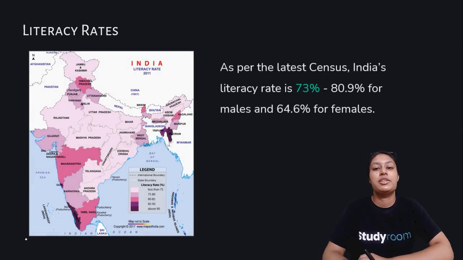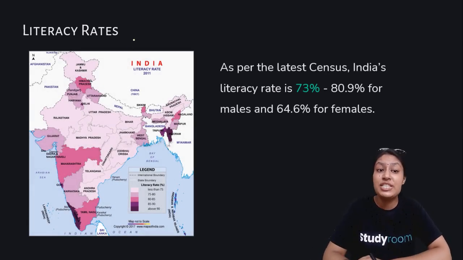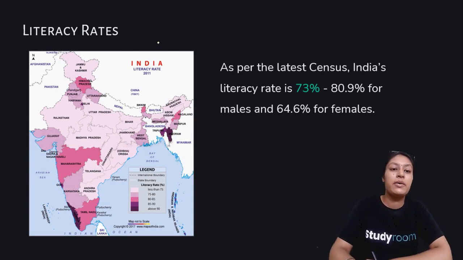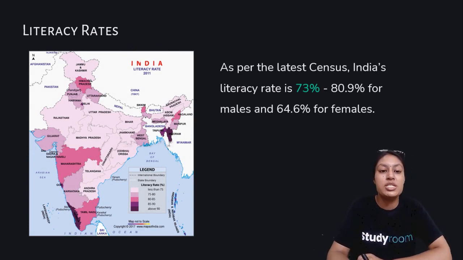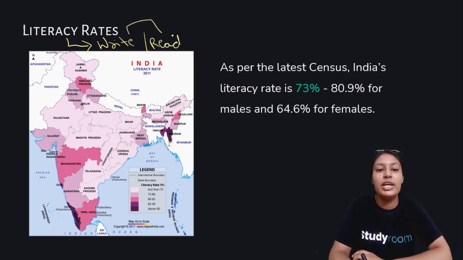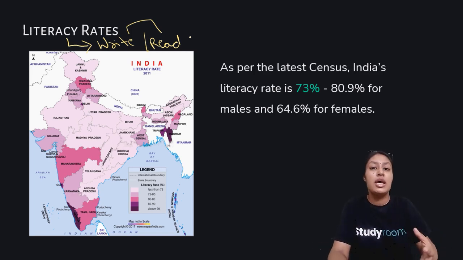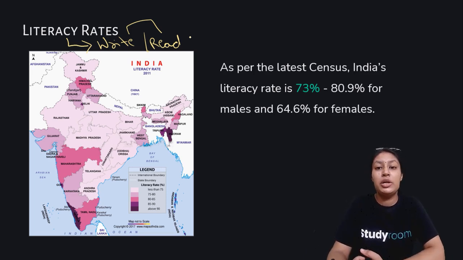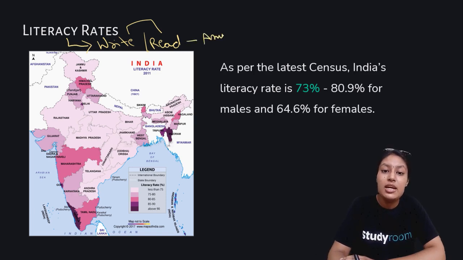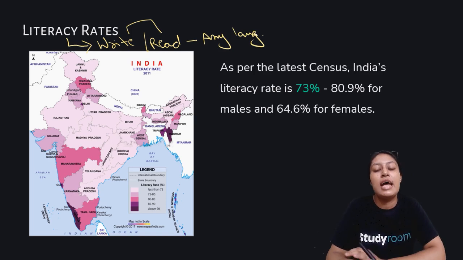Next, a very important characteristic that we study about population is the literacy rate. Literacy rate is the ratio which tells us about literacy. Literacy means that a person who can read or write in any language is considered to be a literate person. Okay, it's not just that if you know English you're literate, or if you know Hindi you're literate. No, anyone who knows how to read and write in any language is considered a literate person.